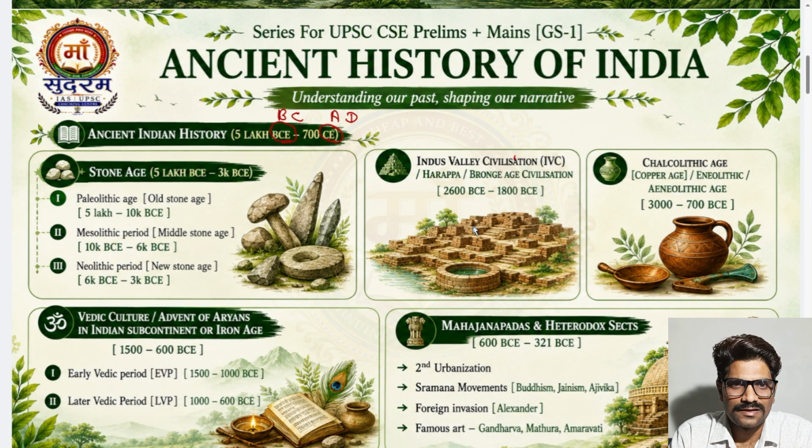Artifacts were also found like this, a lot of female figures and a lot of male figures, like Pasupati.